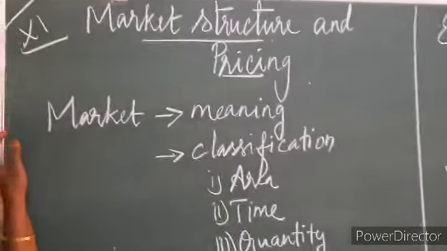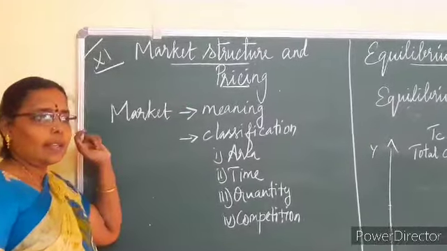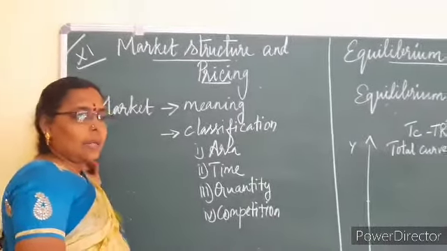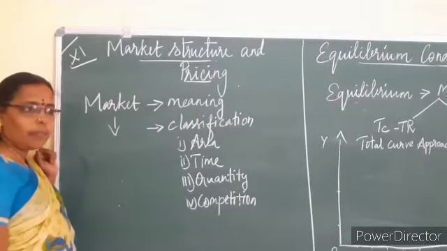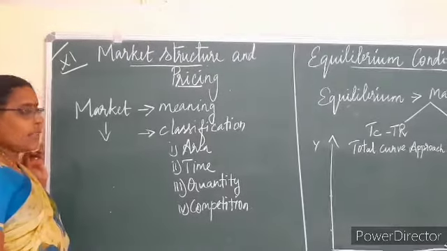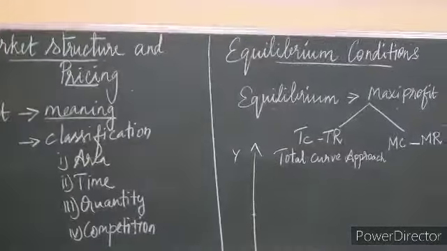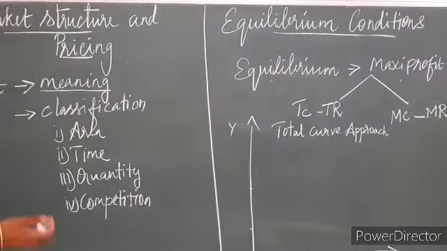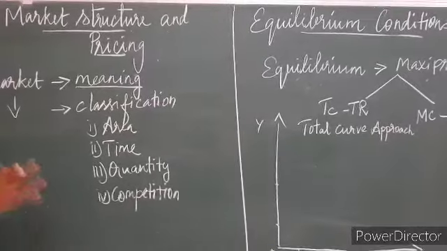Namaskaram girls, we have started the 5th lesson, market structure and pricing. What is a market? The word market is derived from mercatus, the Latin word which means trade, as we studied already. And we studied the meaning of the market: a market is a place where buyers and sellers meet together for selling or buying their goods and services.